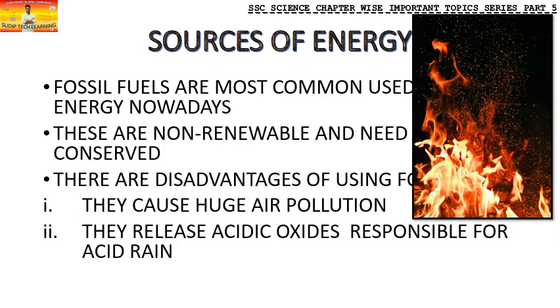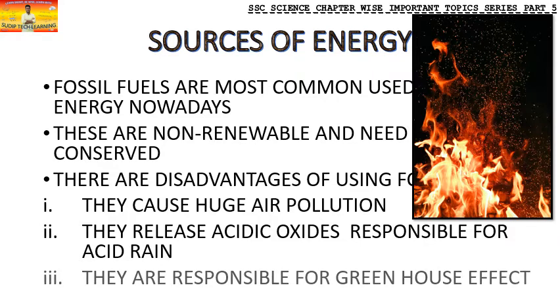They release acidic oxides, responsible for acid rain. We will discuss this in detail when we study acid rain, but for now, acidic oxides are released when these fossil fuels are burned. Indirectly, it is also responsible for the greenhouse effect, and the greenhouse effect becomes more serious when it deals with global warming and the melting of the glaciers. So there are many disadvantages of using fossil fuels.